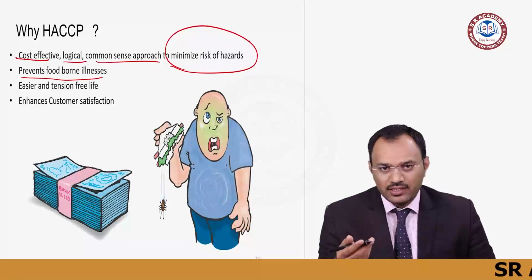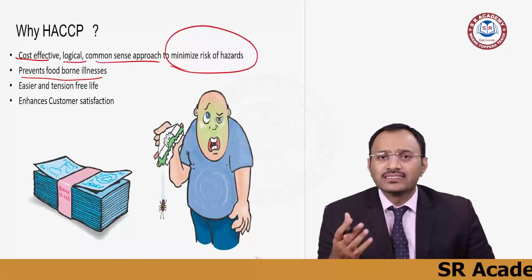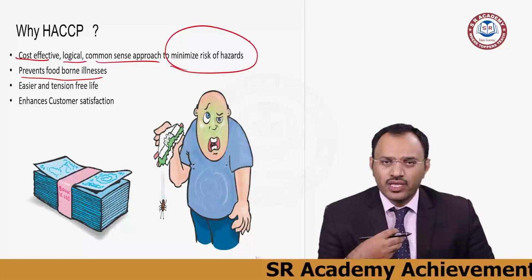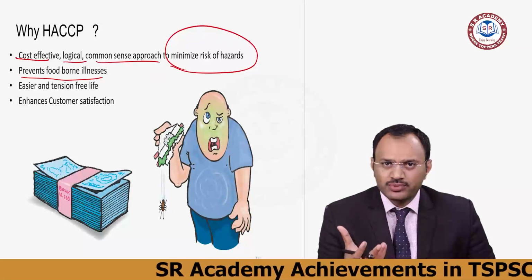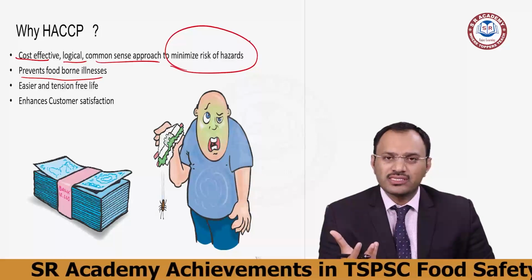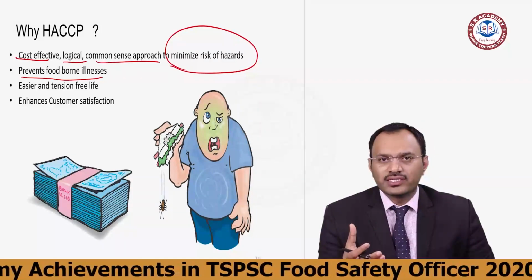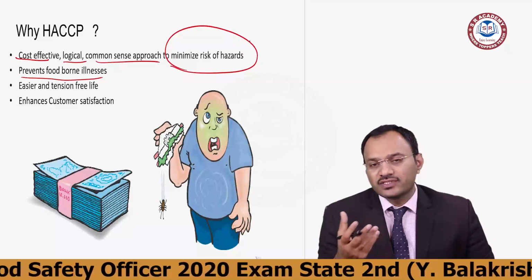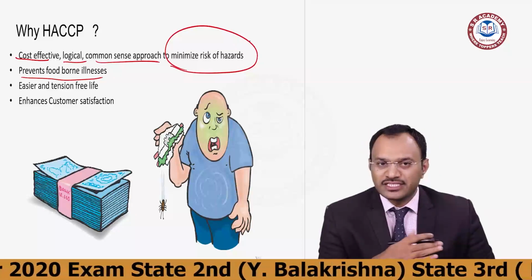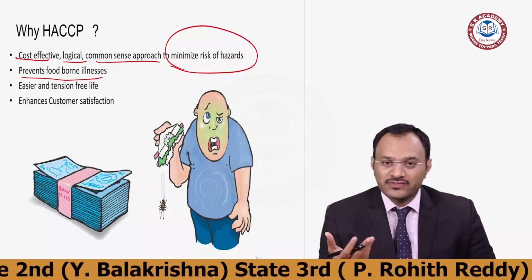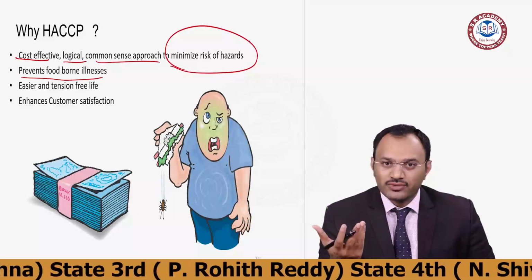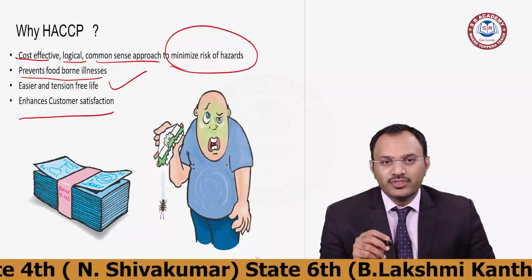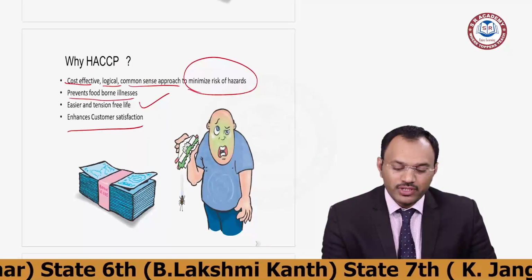Foodborne illness means anything that happens to a consumer after eating food. If he takes the food and something bad happens, like stomach upset, motions, vomiting, or nausea, these are all called foodborne illnesses. Okay, so that's it, and it delivers very satisfactory results to the manufacturers. Tension free life, and it enhances customer satisfaction. The customer also feels the product is good, I'm not having any kind of troubles, so it is accepted by the people. So people are so crazy about it.